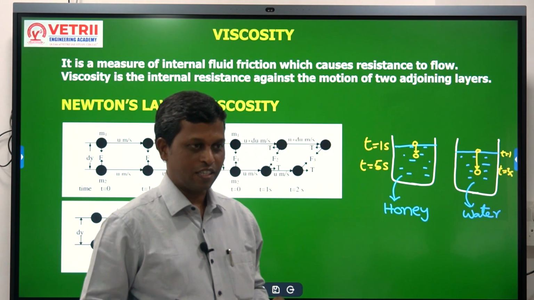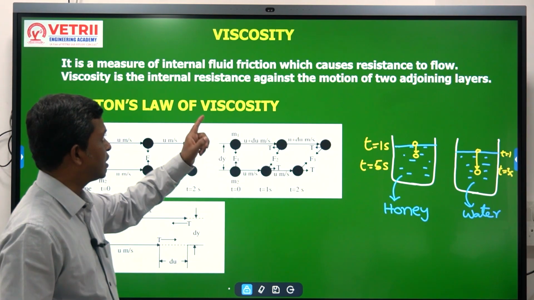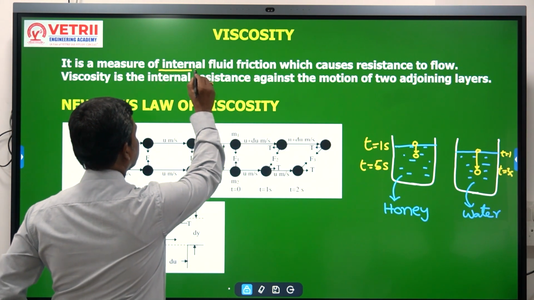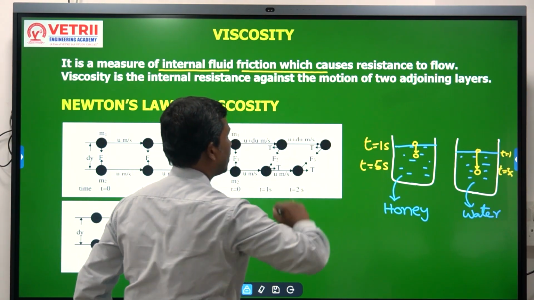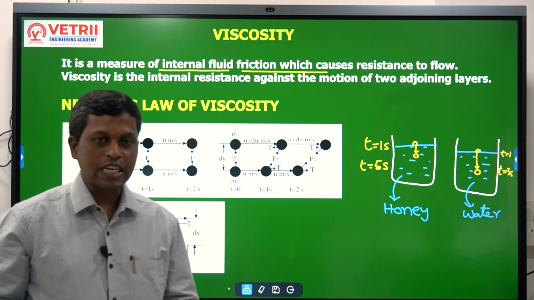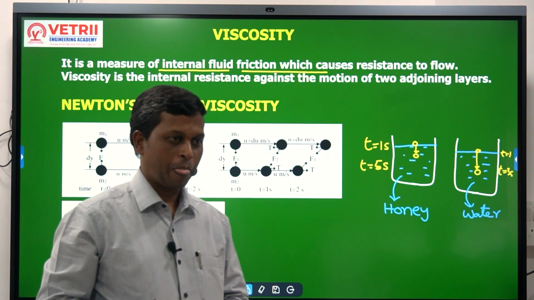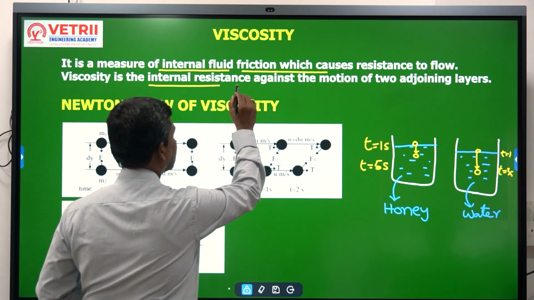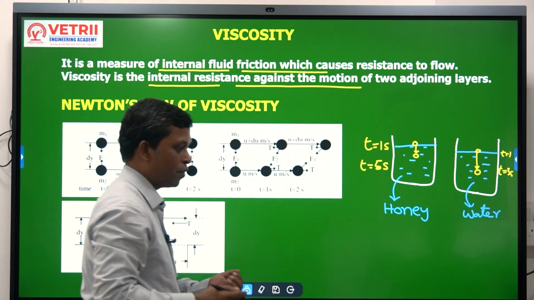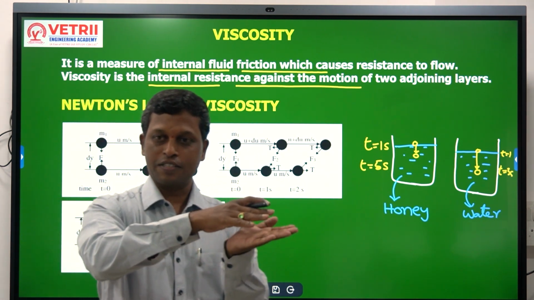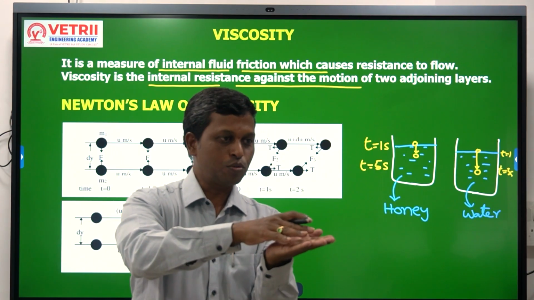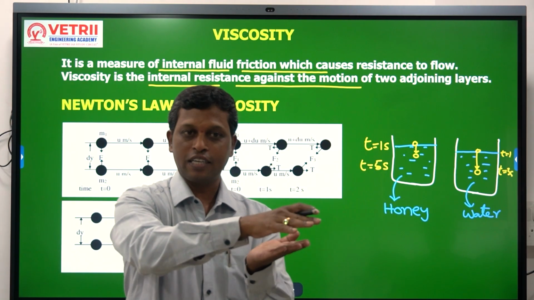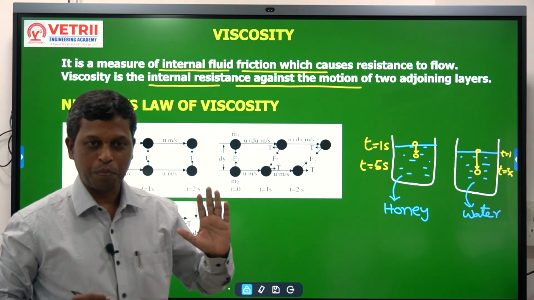Then what is viscosity? As per the definition, it is the measure of internal fluid friction which causes resistance to flow. The other way of defining this: it is the internal resistance against the motion of two adjoining layers, layer 1, layer 2, also called viscosity, right?